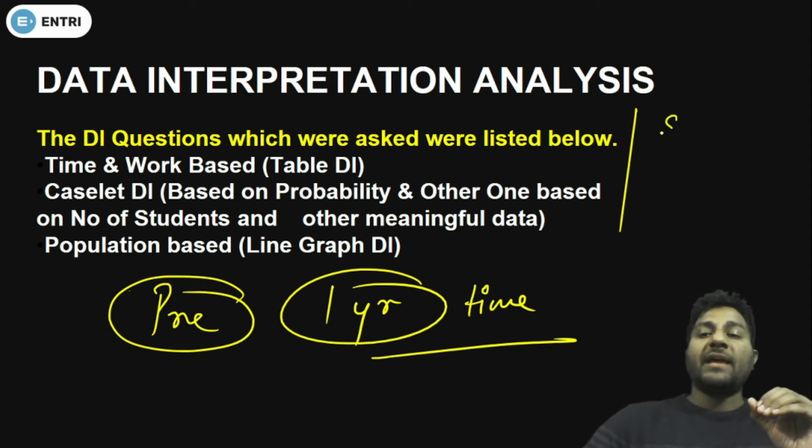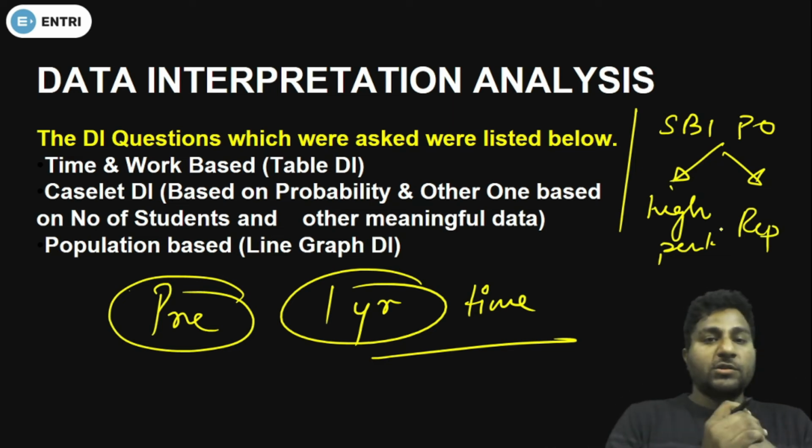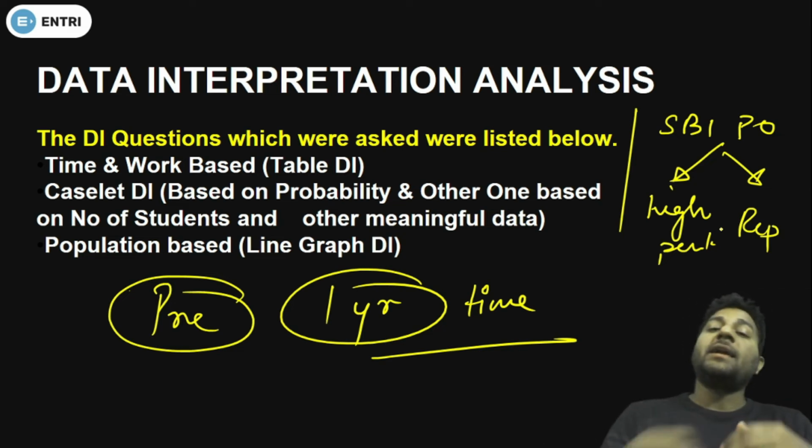Why? Because the SBI PO provides high perks and a reputed job as well. So if someone has got the opportunity to get a job in this sector, he or she might take it.